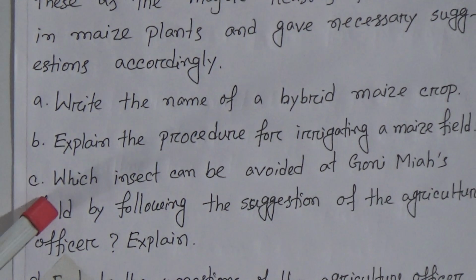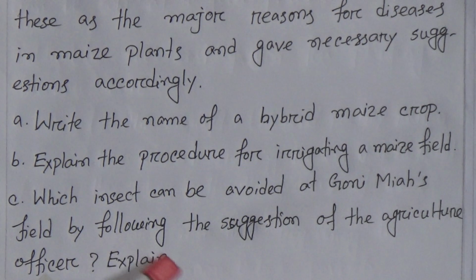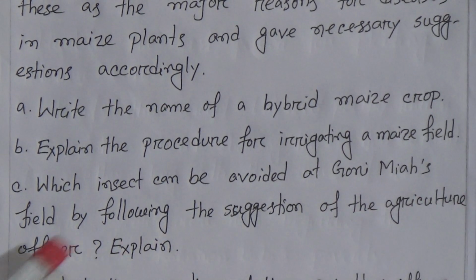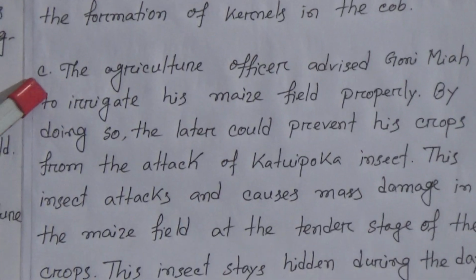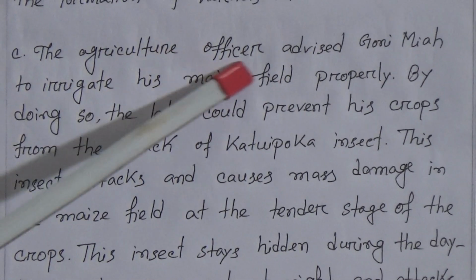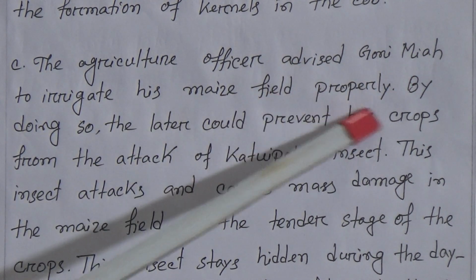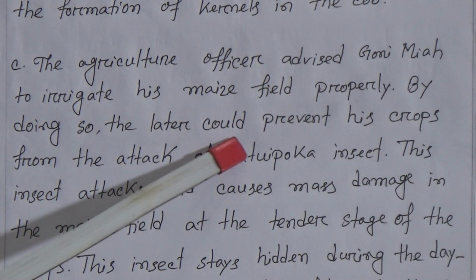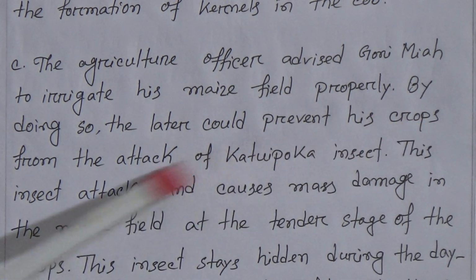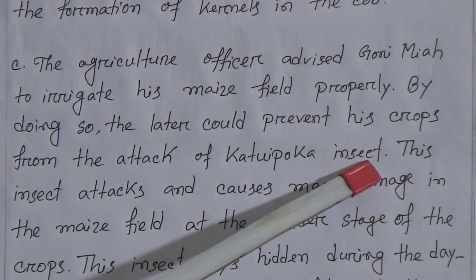Okay, let's see the question number C. Which insect can be avoided at Gonemia's field by following the suggestion of the agriculture officer? Explain. The answer is the agriculture officer advised Gonemia to irrigate his maize field properly. By doing so, the latter, that means Gonemia, could prevent his crops from the attack of Katuipuka insect.